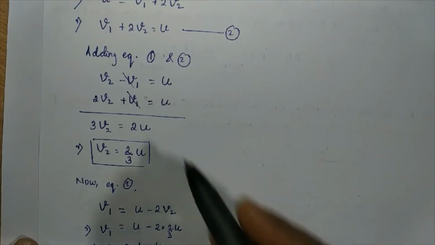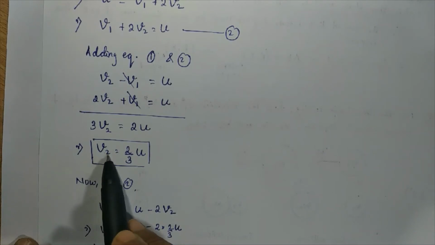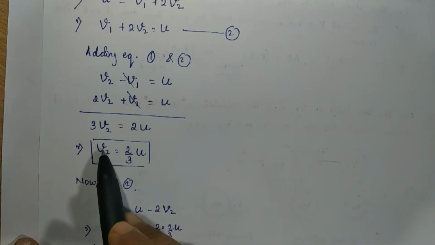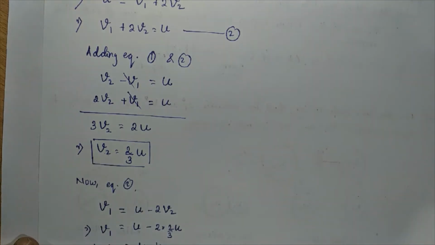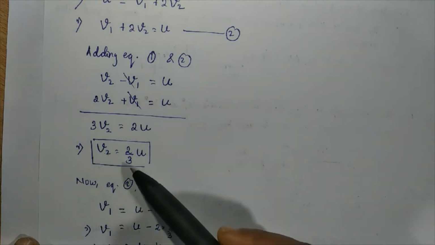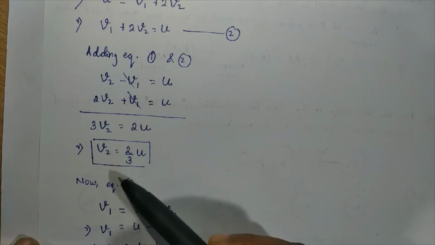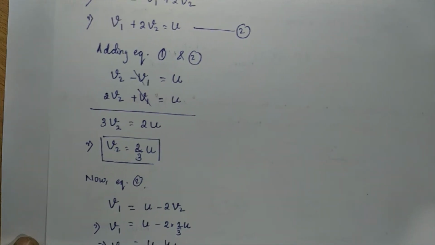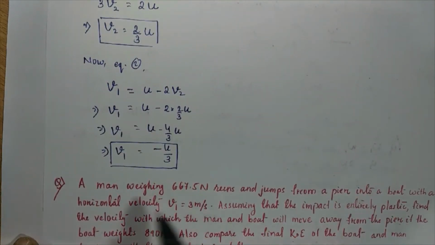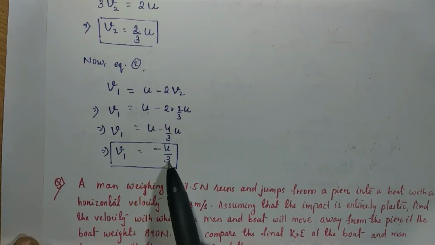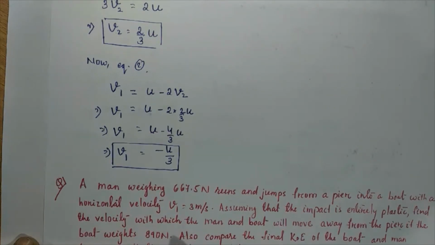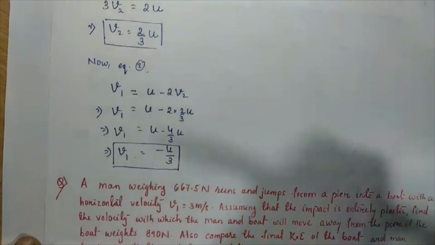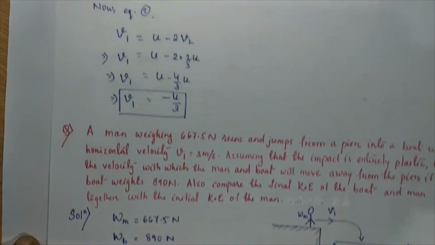So adding both these equations, we get the value of V2 to be equal to 2 by 3 U. Now substitute this value of V2 either in equation 1 or in equation 2. So I substitute this value of V2 in equation 2. After substituting, we get the value of V1 to be minus U by 3, which is what the question asks: the velocities of the two bodies after the impact, that is V1 and this is V2. Now we move on to the next question.